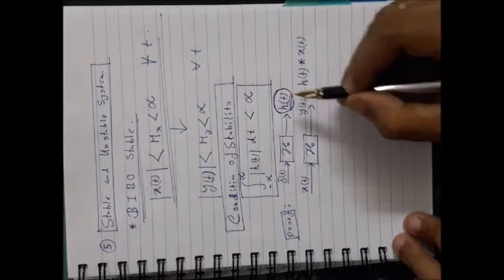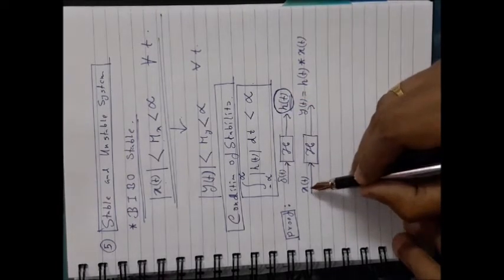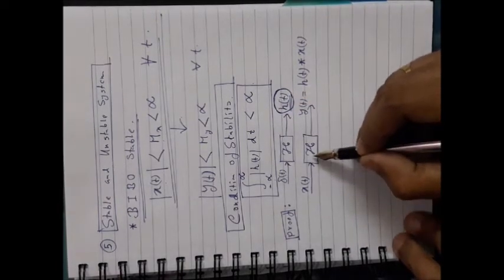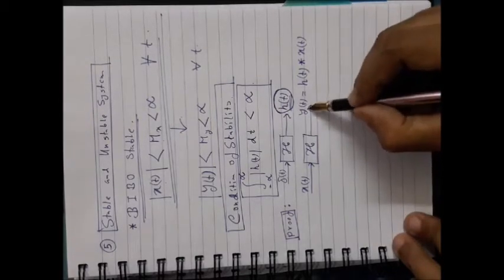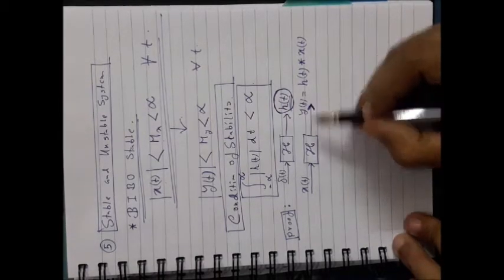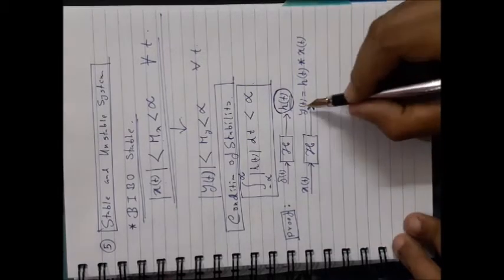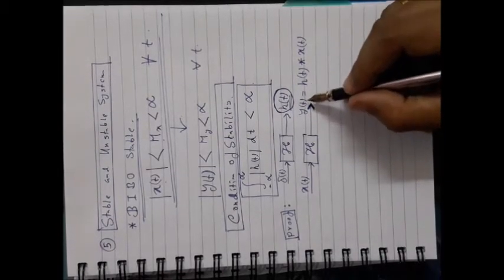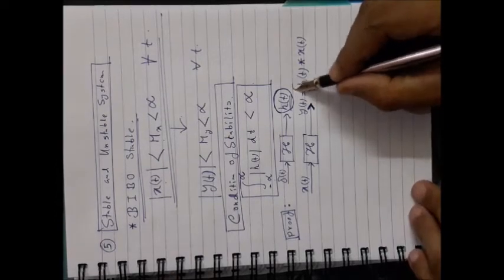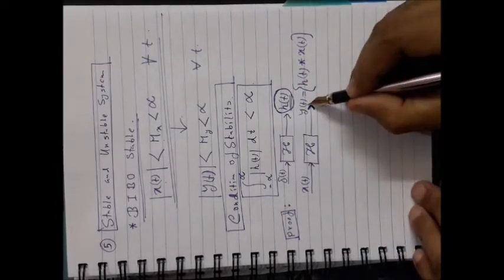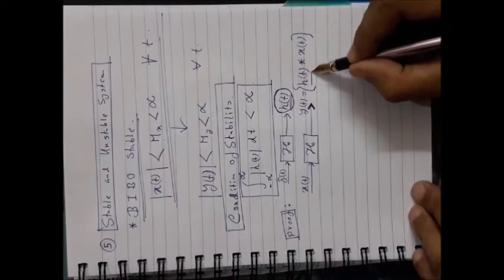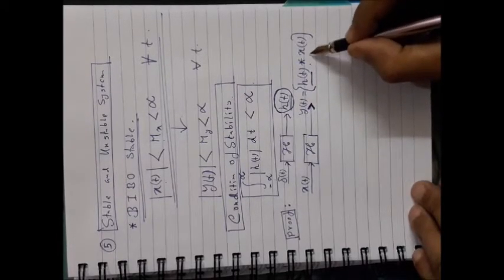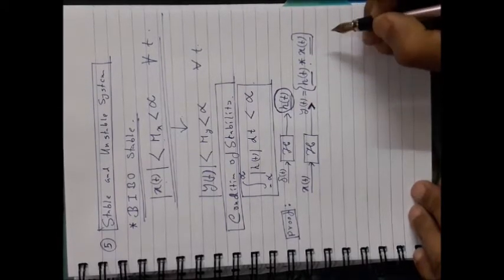But if you provide any arbitrary input at the input of that system, at the output you will obtain one arbitrary output depending on that input. The output will be related with the input in this way. That means the output will be the impulse response convolved with the input signal.